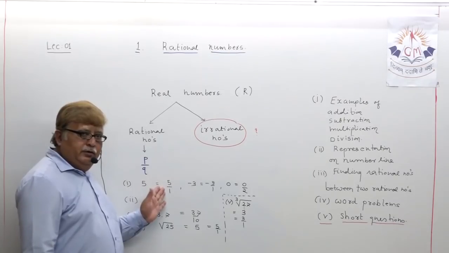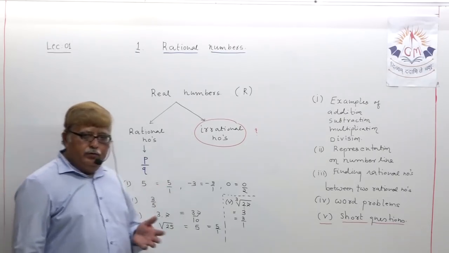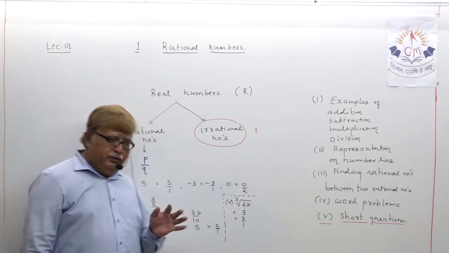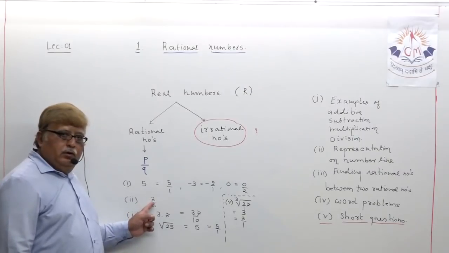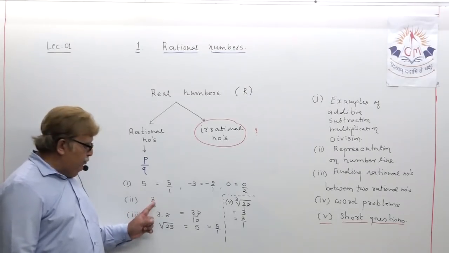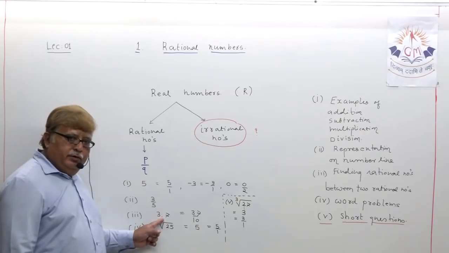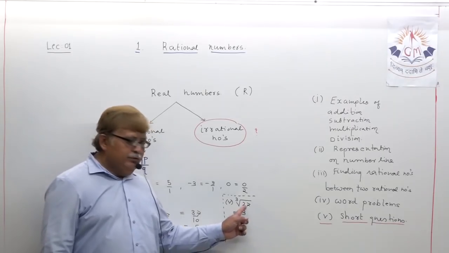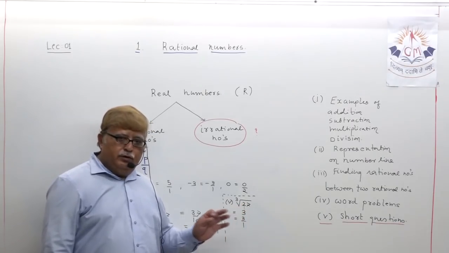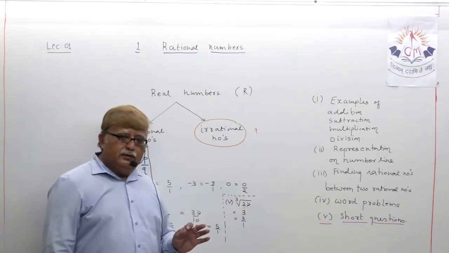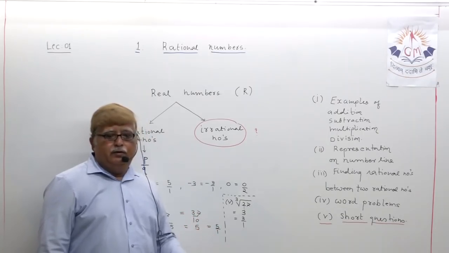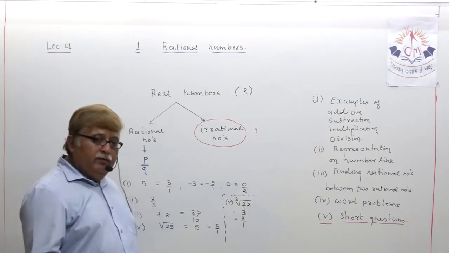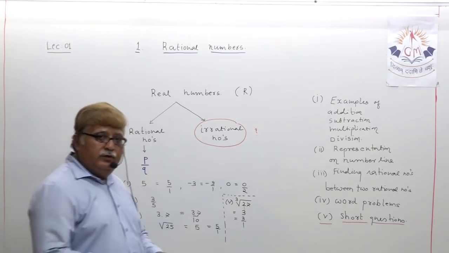All integers, that means positive, negative or 0, all fractional numbers, all decimal fractions, all perfect square numbers, all perfect cubes, all are coming under the category of rational numbers. Then the question may arise in our mind, what can be called an irrational number?